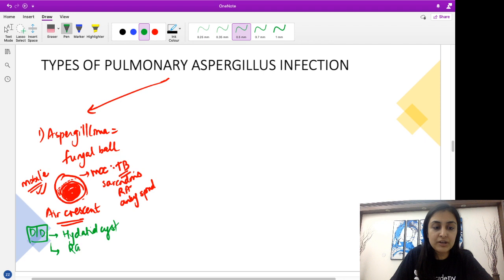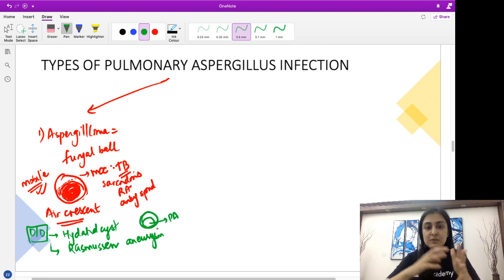The most important differential I want you to remember is Rasmussen aneurysm. What is Rasmussen aneurysm, guys? It is a tubercular cavity which has an aneurysm. It has a pseudo aneurysm which is produced by the pulmonary artery.